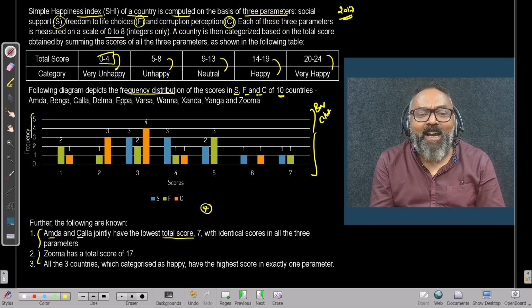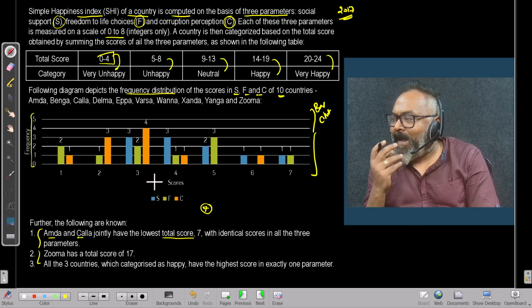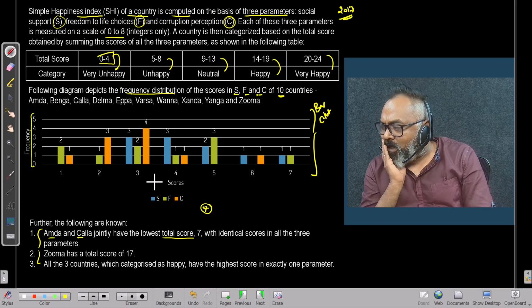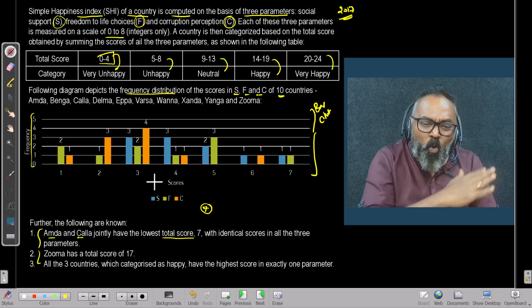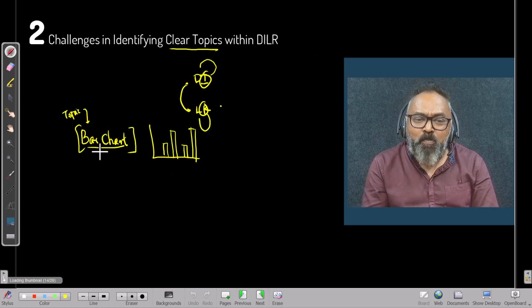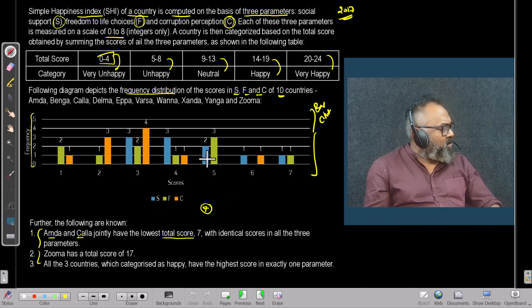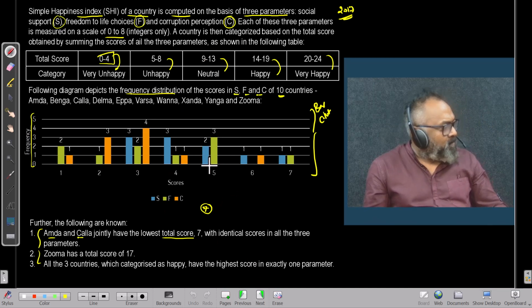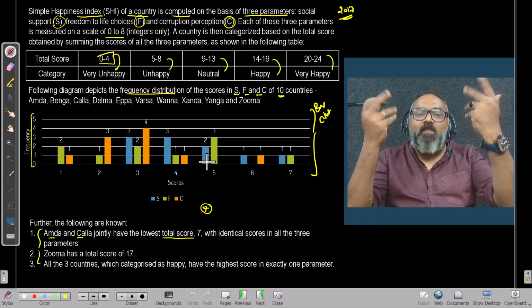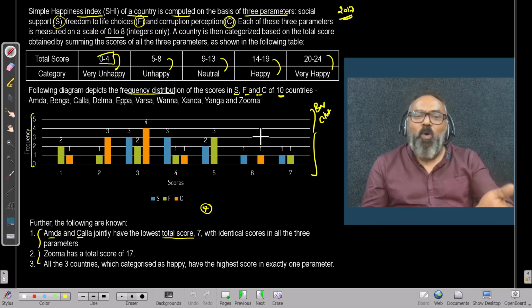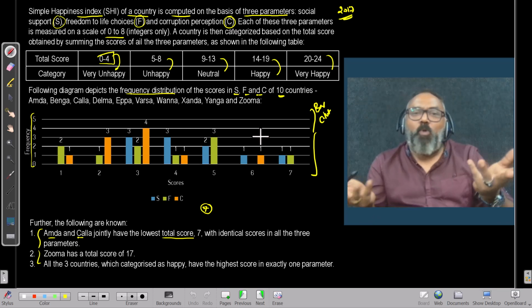Basically, what is this data doing here? Does this entire thing depend upon understanding a bar chart? And once you understand the bar chart, is it over? So by studying a topic known as bar chart, will I be able to handle this question just because a bar chart exists? And where do I start? What is the topic?